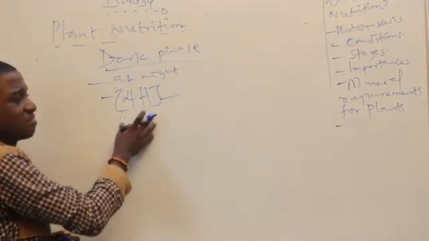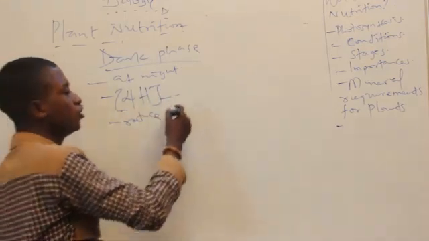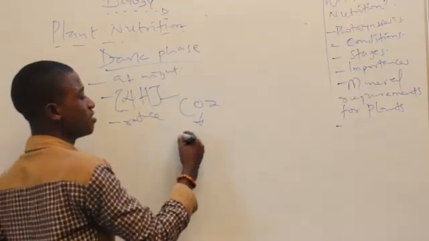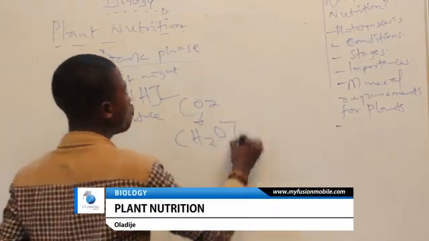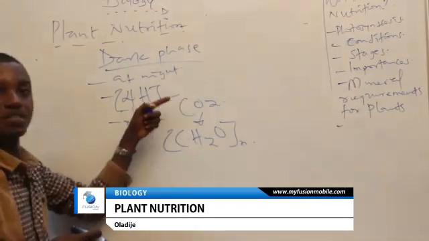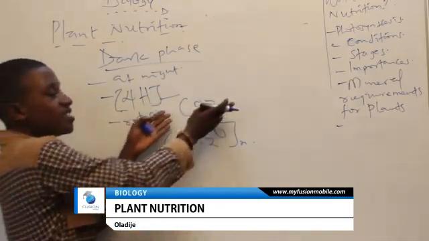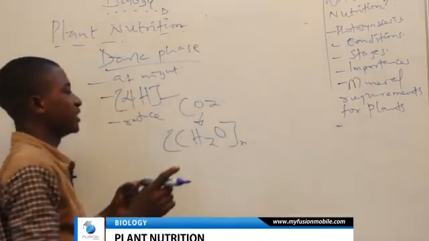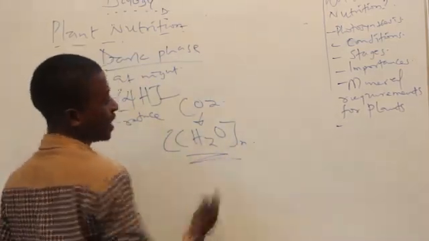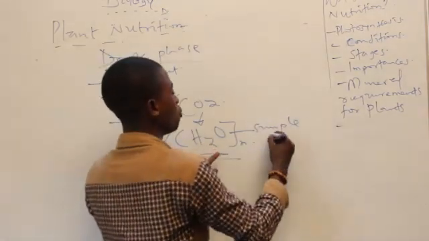And now that the hydrogen is present in the dark phase, this hydrogen will now be used to reduce CO2. Now after this hydrogen has reduced the CO2, we now have a simple sugar, which is CH2O. Are you with me? I said it takes place at night. The hydrogen that is produced in the light phase will be brought over to the dark phase. That hydrogen will now be used to reduce the CO2 that has been trapped by the leaf. So at the end of the reduction process, we would have CH2O as our formula. And now this is the formula for simple sugar.